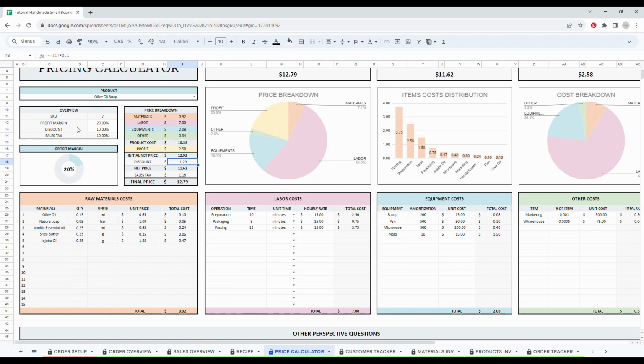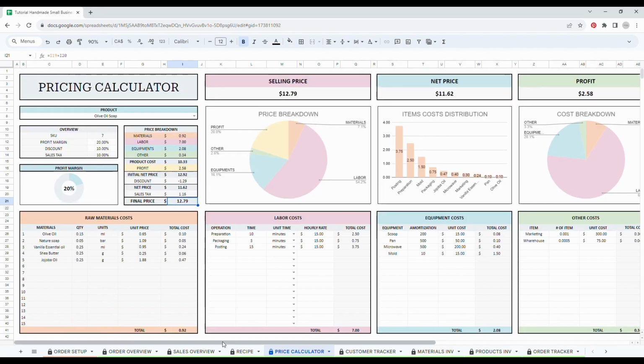However, we put it at a discount of 10%, so the net price decreases to about $11.62, and then we have the sales tax. So the final price, the price that the customers will see, is $12.79. If we check up here, we have all this information summarized. This is the selling price, which is the price that you will have on your Etsy shop or your website, the net price without the taxes, and the amount of money you will get in your pocket every time you make a sale.